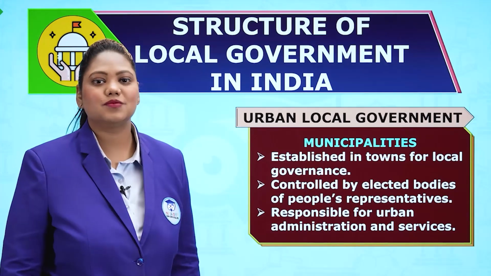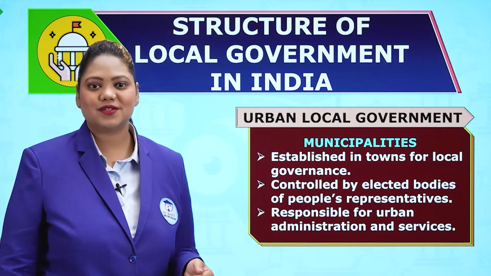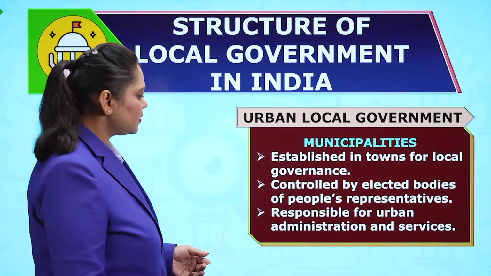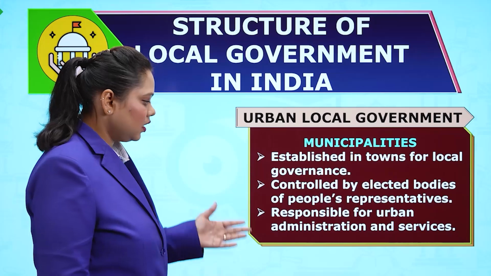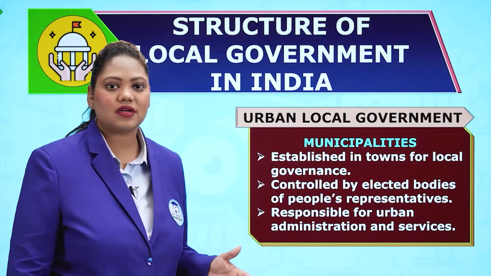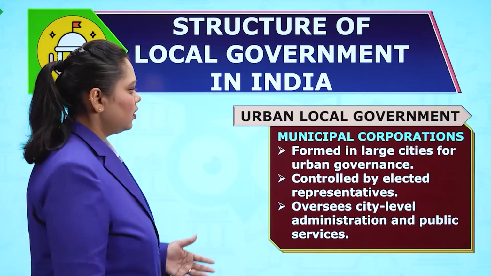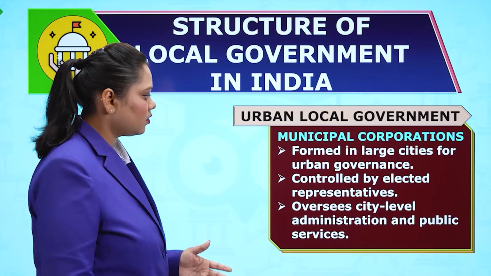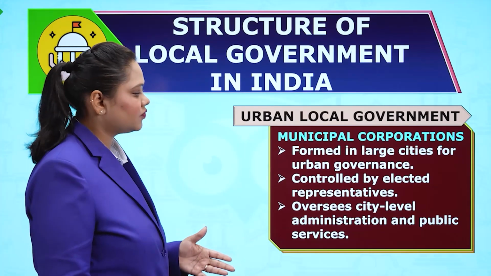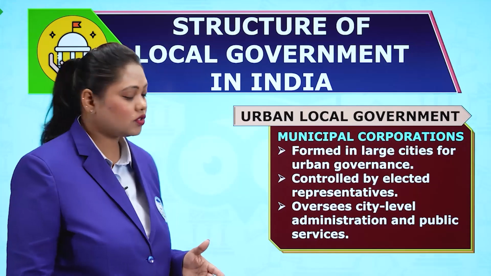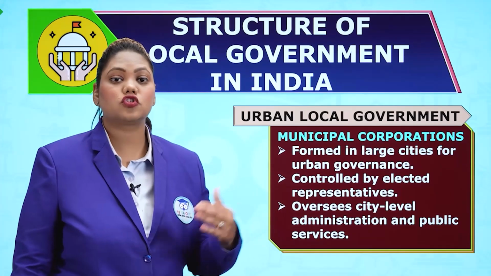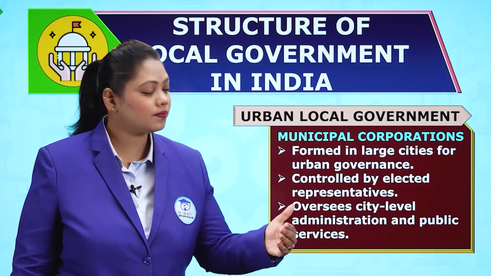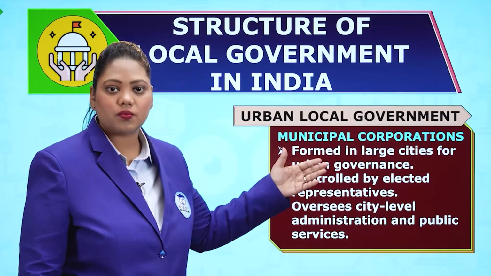Now, let's come to the urban areas. We are going to see municipalities. Municipalities were established in towns for governance, controlled by elected bodies of people's representatives, responsible for urban administration and services. Municipal corporations are formed in large cities for urban governance. Remember, if there is a larger city, larger geographically or by population, then you have municipal corporations.